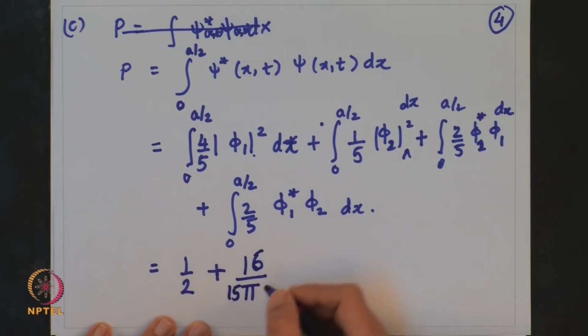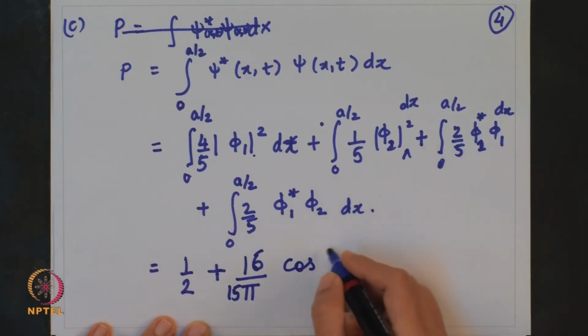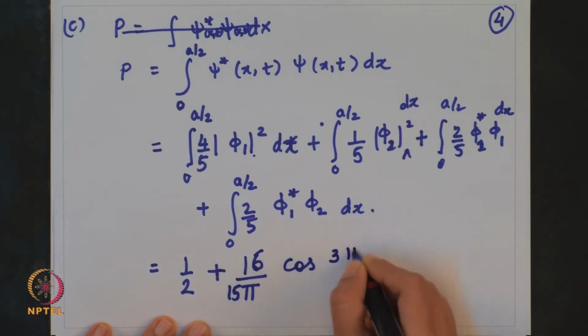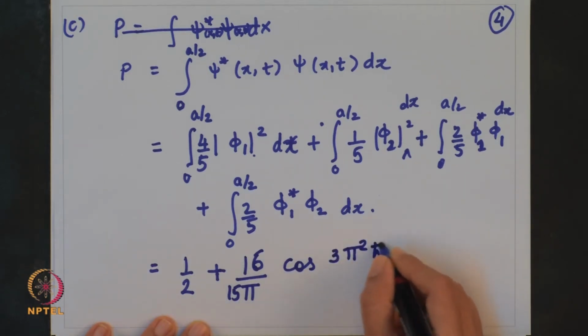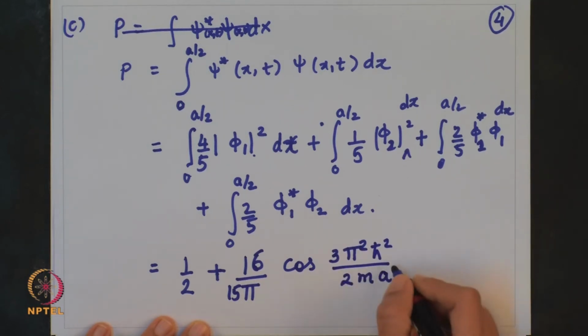So, I have 16 upon 15 pi cos of E2 minus E1, which I can write as 3 pi square h cross square upon 2 m a square.